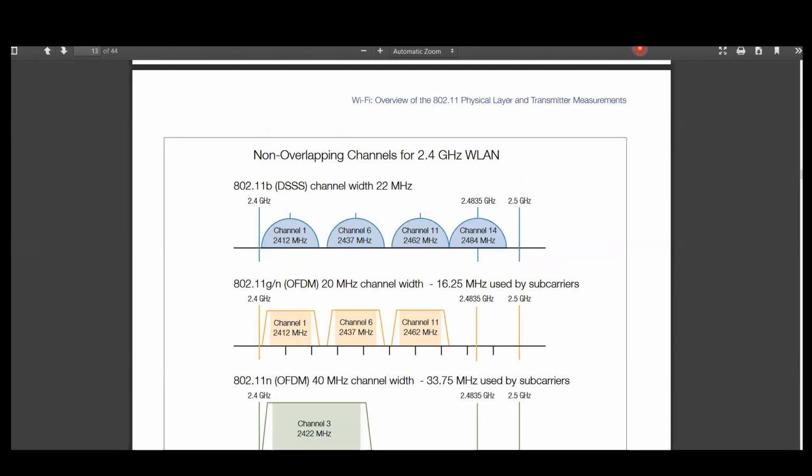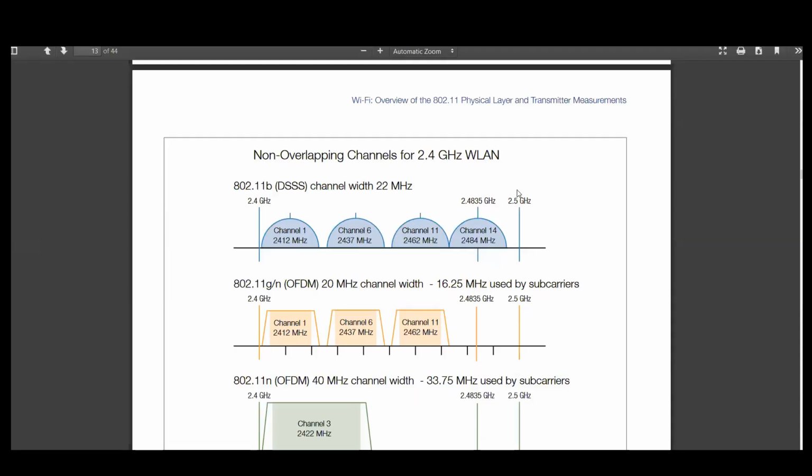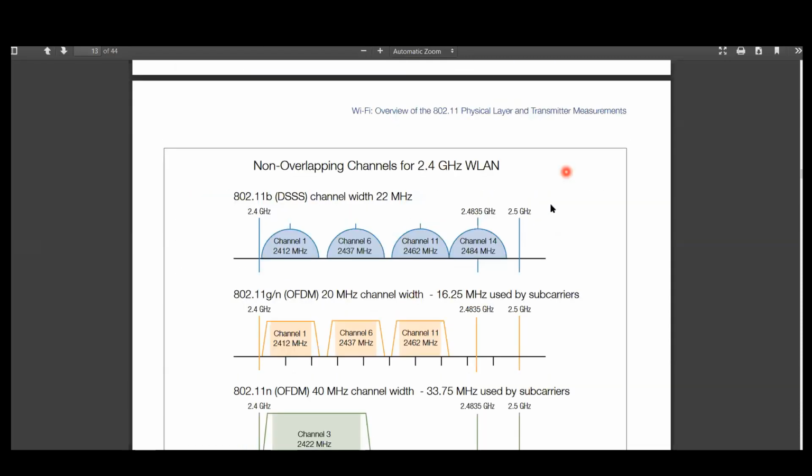Sorry, that will not fall under the ISM band. It will be under a non-licensed band, 5 gigahertz. So either the 2.4 gigahertz or the 5 gigahertz band can be used for Wi-Fi. We'll see that later. Right, this is the overview.